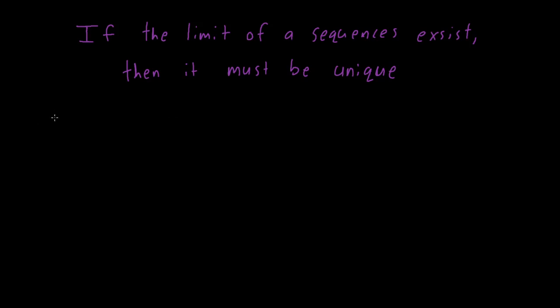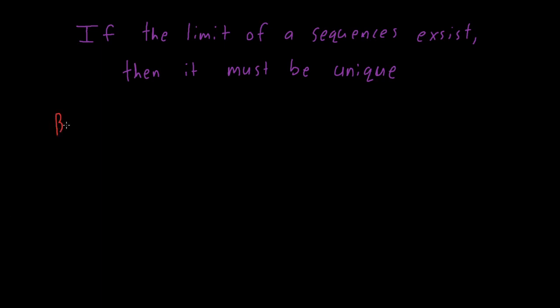Today we're going to go over the theorem which shows that if a limit exists, then it must be unique. This is a key theorem in real analysis and complex analysis as well. So the first step we're going to do is we assume that the limit exists, right?